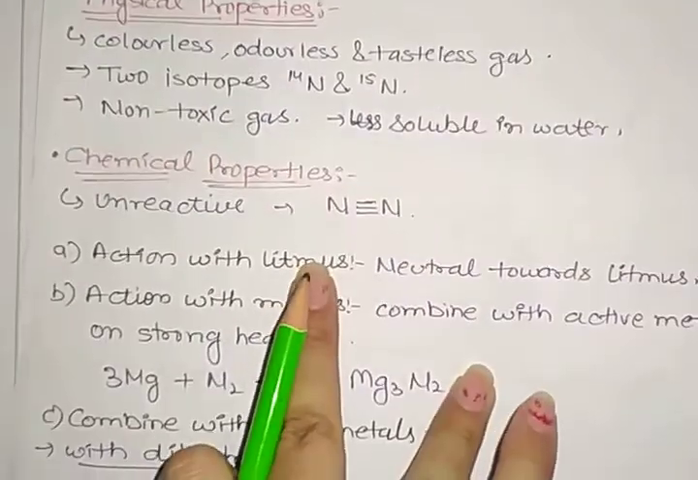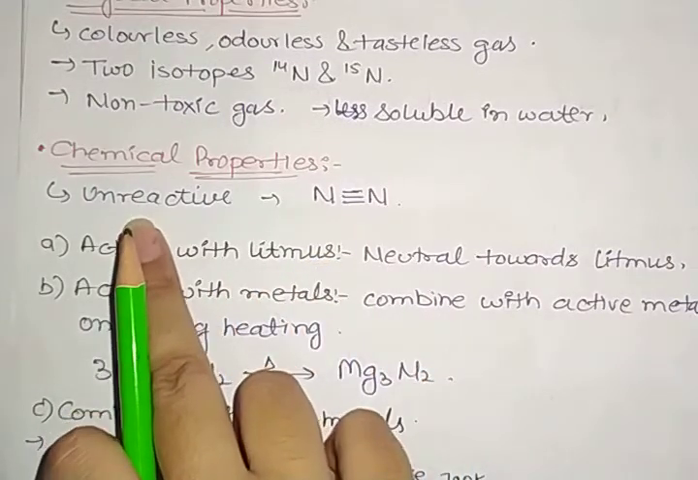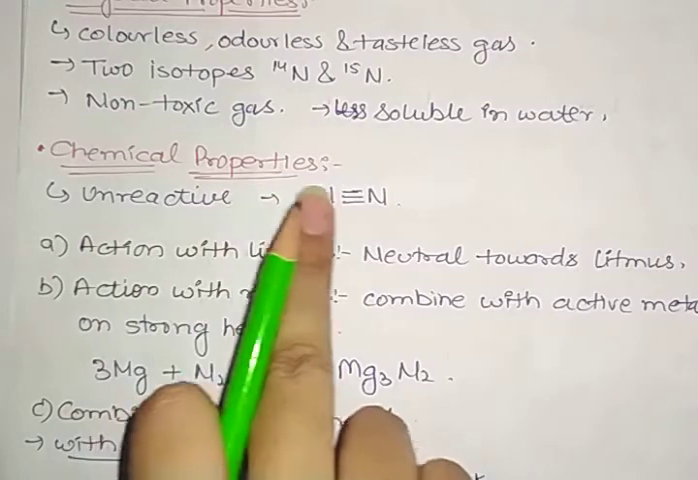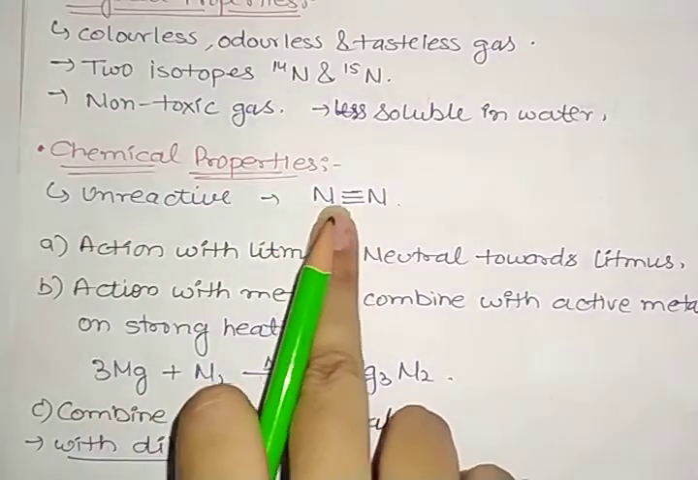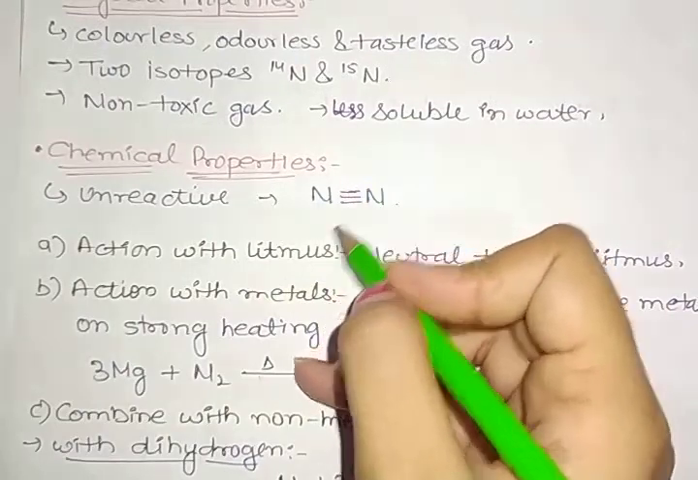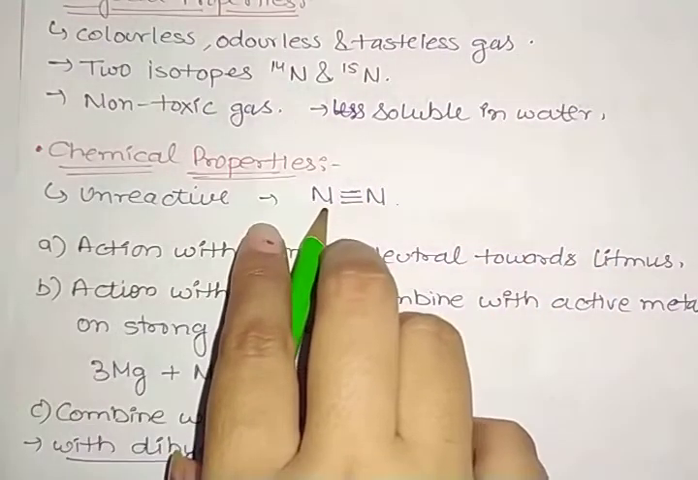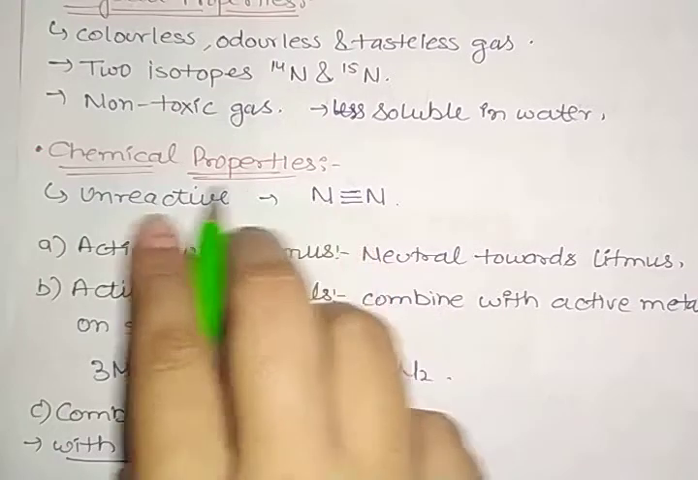So next we have chemical properties. As we see, nitrogen is unreactive. Why is it unreactive? Because we have a triple bond between N and N, and it is not easy to break that triple bond. We require more energy. So that is why it is less reactive or unreactive.